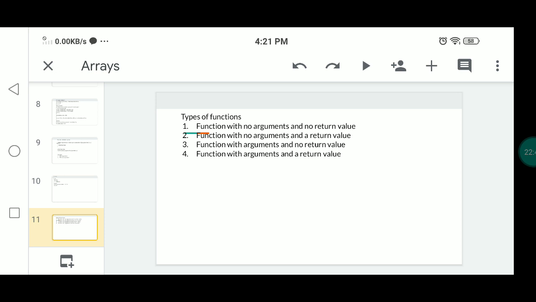Later we will discuss these functions in a later class. So today we have discussed what is a function, what is the syntax of the function, what is the main use of the function, and what are the advantages of using the function. These are discussed here.